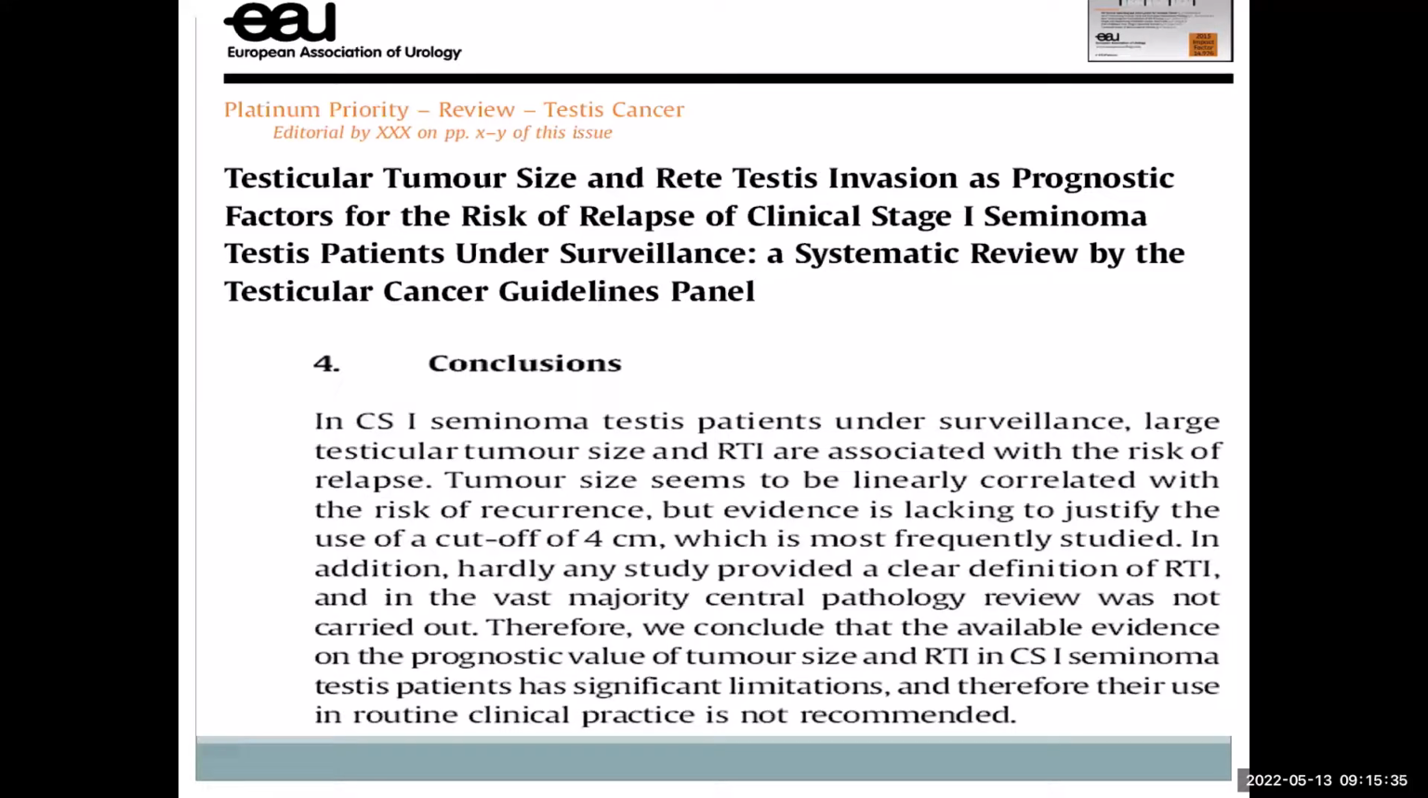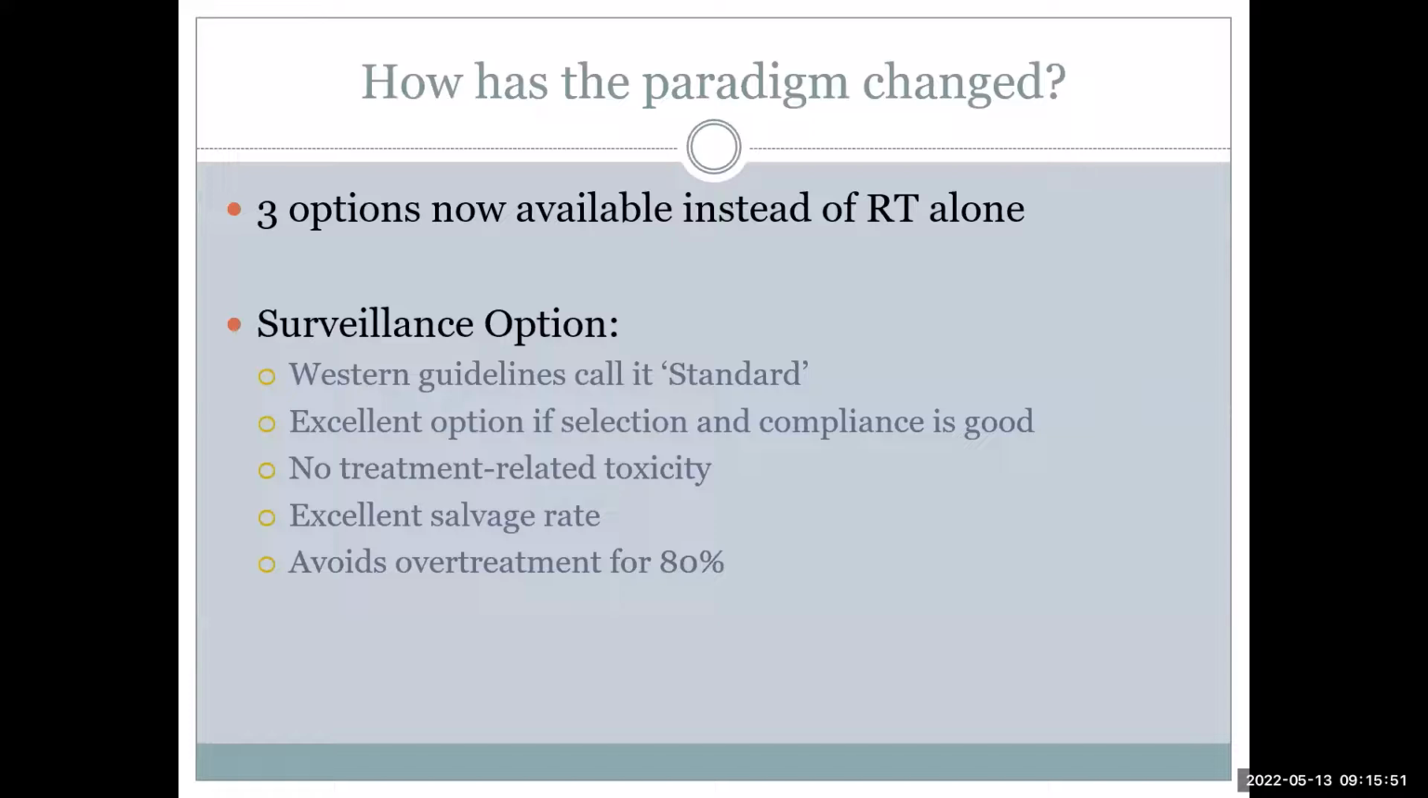So the European guideline concluded that the available evidence on the prognostic value of tumor size and RTI in stage 1 seminoma has limitations and should not be used in clinical practice. But this was their recommendation. In day-to-day practice, we find this useful, at least for those patients we want to keep under surveillance, we look at these 2 factors. But in Western guidelines, surveillance is now the standard option, because it avoids treatment in 80% of cases, only 20% of patients will recur, and those recurrences will be treated effectively with salvage therapy.